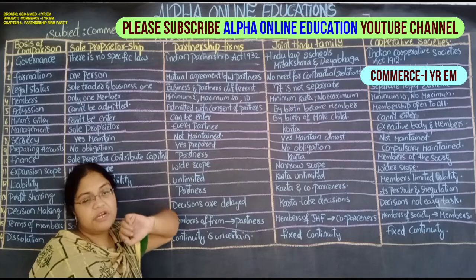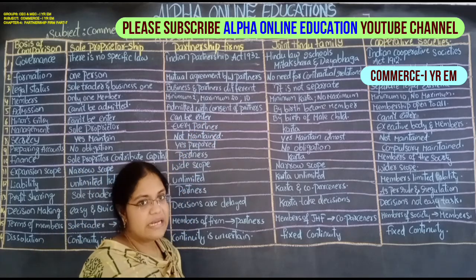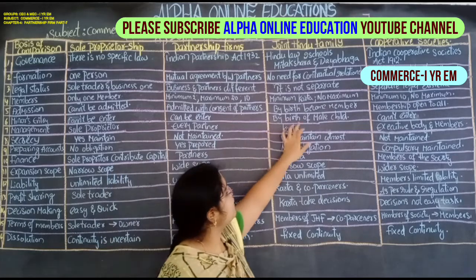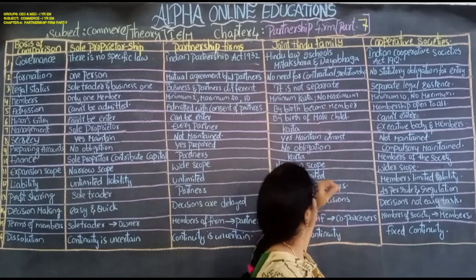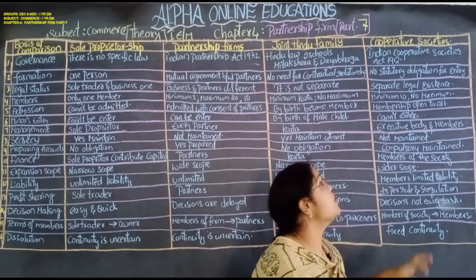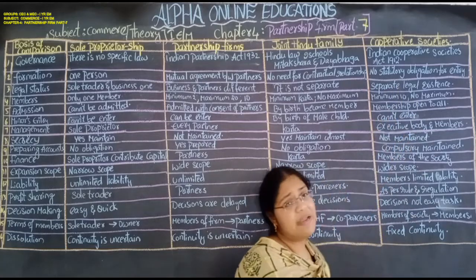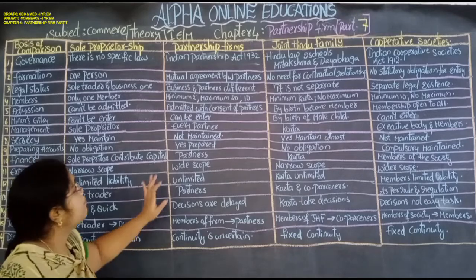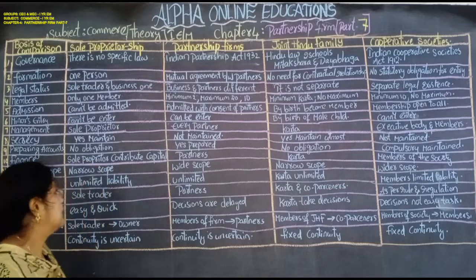Here a minor can be admitted for the benefit of the partners. In the partnership, the minor can be admitted for the benefit of the partners. Next, by birth of a male child, he will be a member of the joint Hindu family. A minor can't enter the cooperative societies or the sole proprietorship, but a minor can enter the partnership form for the benefit of the partners.